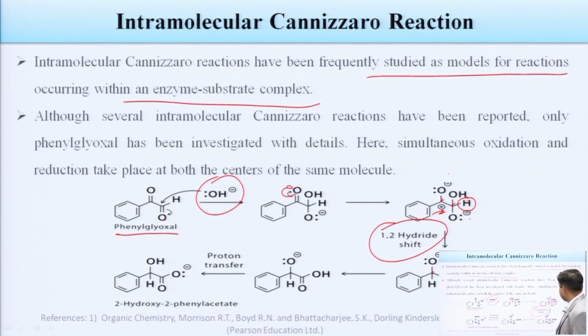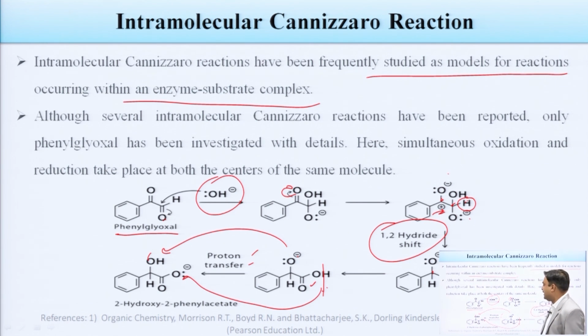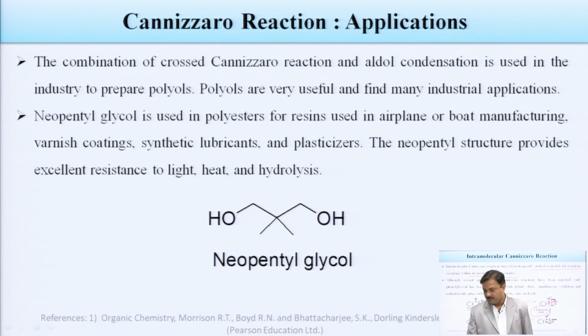In the next step you can see what is happening. These electrons will be utilized to form a double bond here, so a double bond will be formed. In the next step, proton transfer occurs from this oxygen to this oxygen. So, this O minus becomes OH and this OH becomes O minus. Ultimately we will get 2-hydroxy-2-phenyl acetate as the product of the intramolecular Cannizzaro reaction.